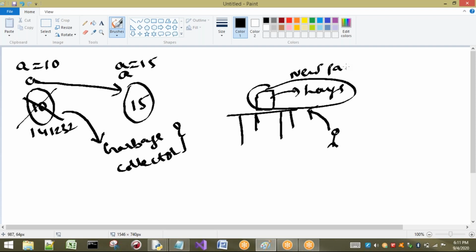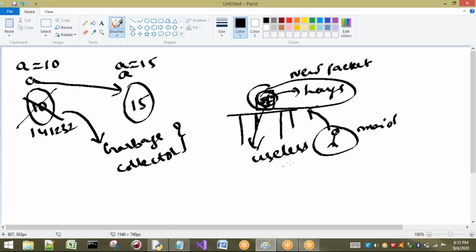That means it is not used yet. Now let us consider this is an empty packet, the lace are already finished. What will the maid do? She is going to remove this packet, because it is useless now after eating. Useless things will be removed by whom? The maid.